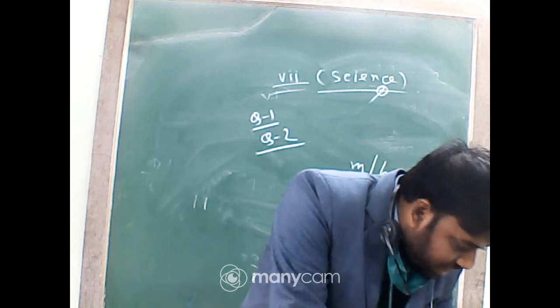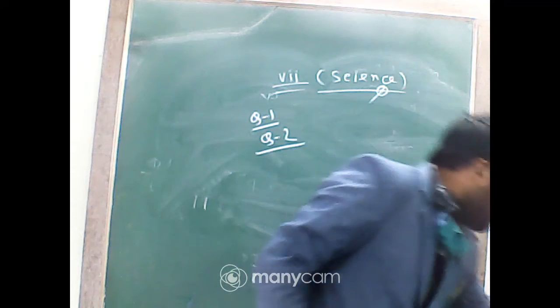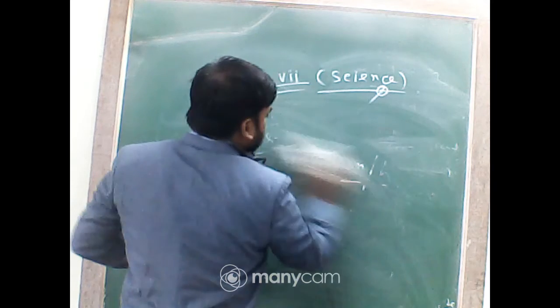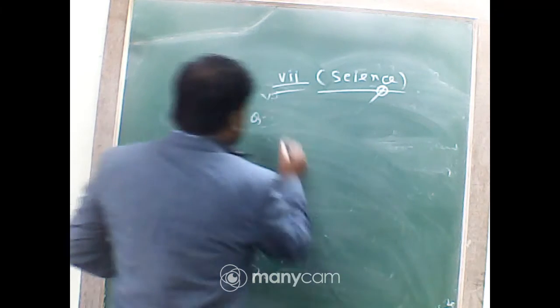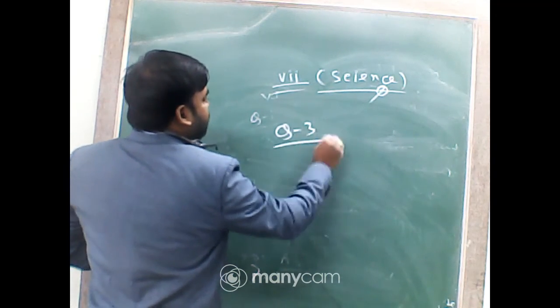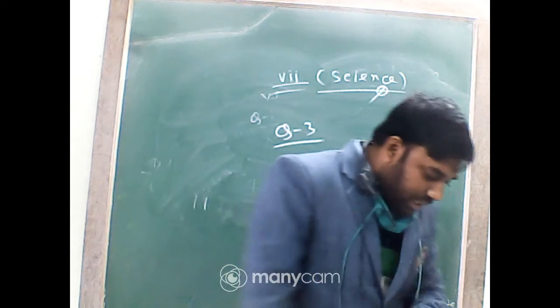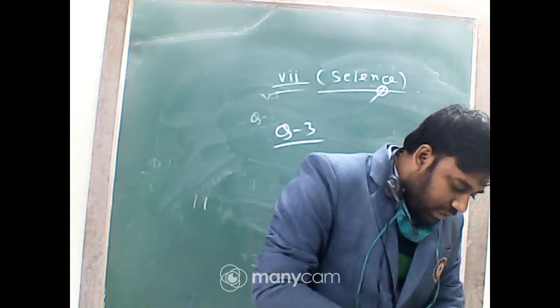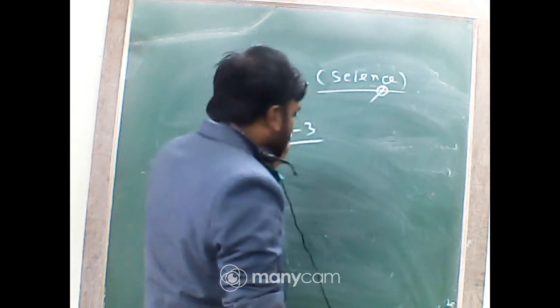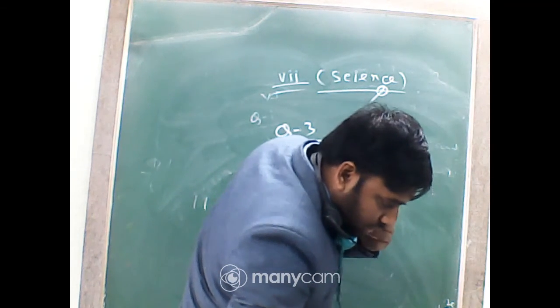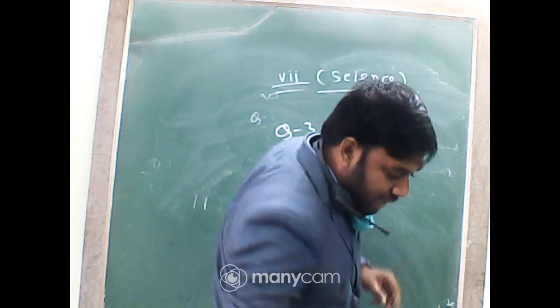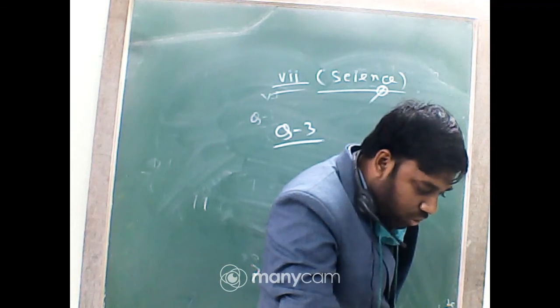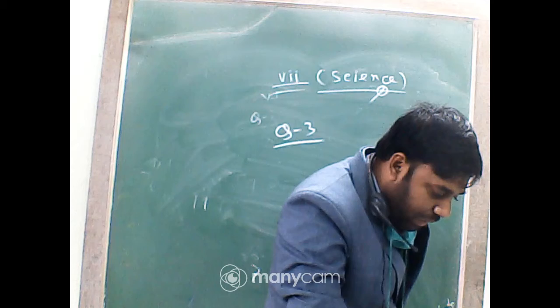Now moving on, question number 3. The distance between two stations is 240 km. A train takes 4 hours to cover the distance. Calculate the speed of the train. Oh, sorry, the next one: a simple pendulum takes 32 seconds to complete 20 oscillations. What is the time period?